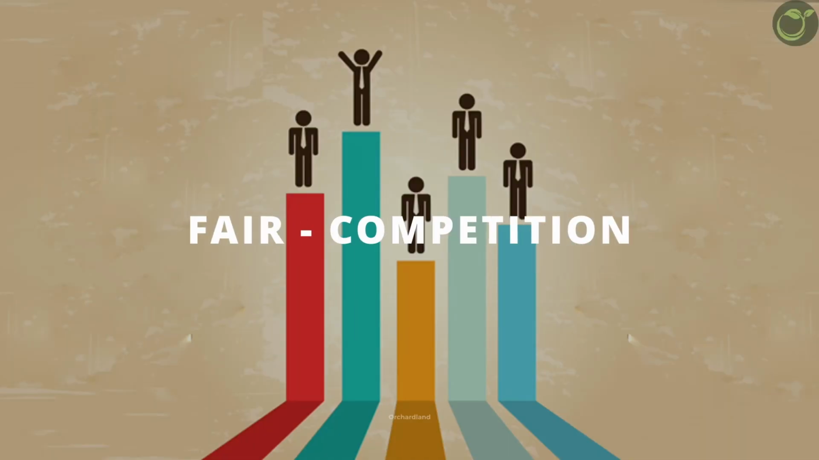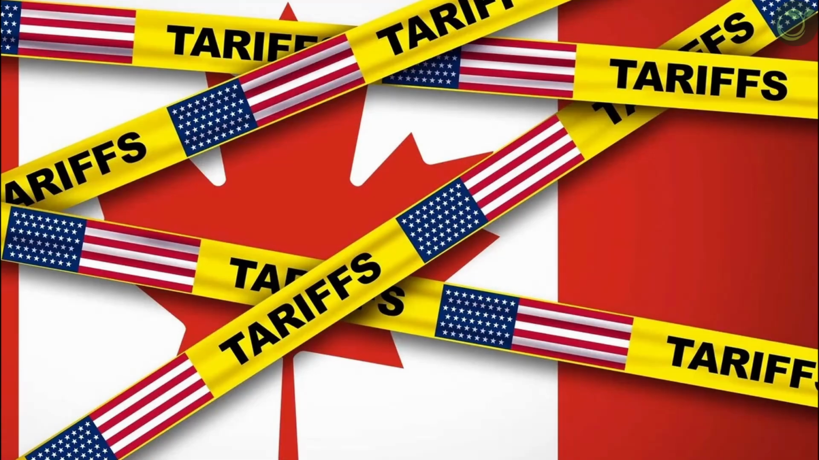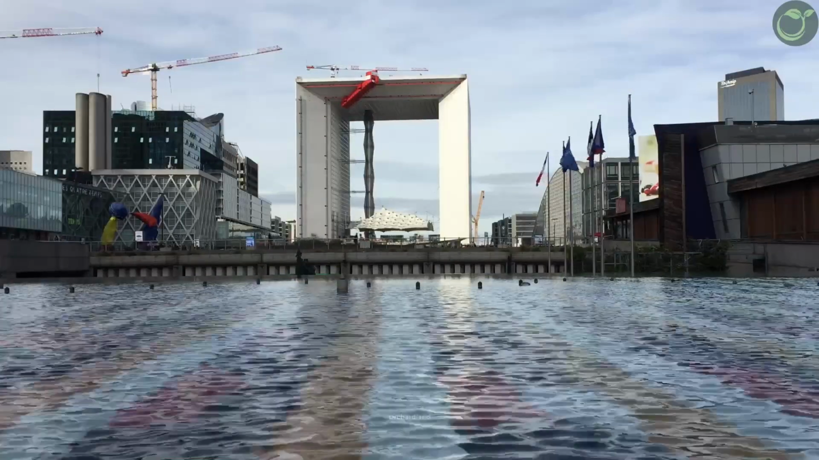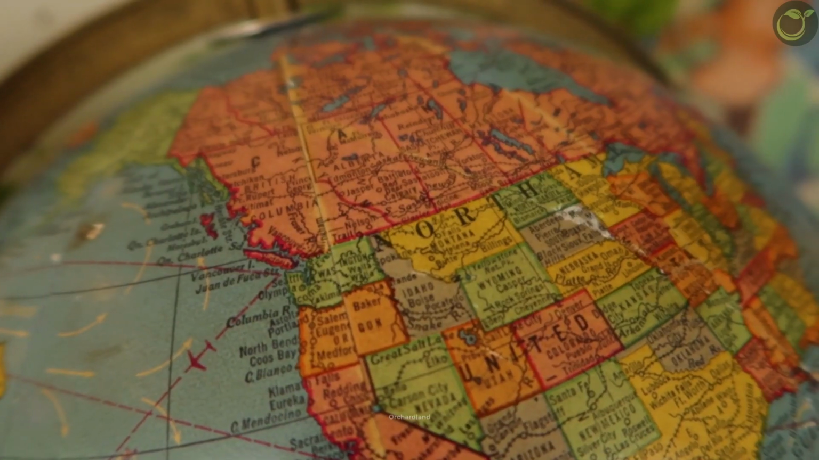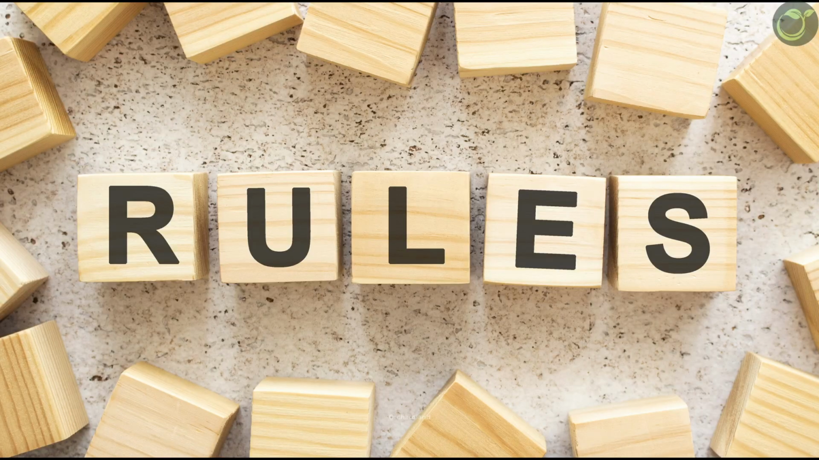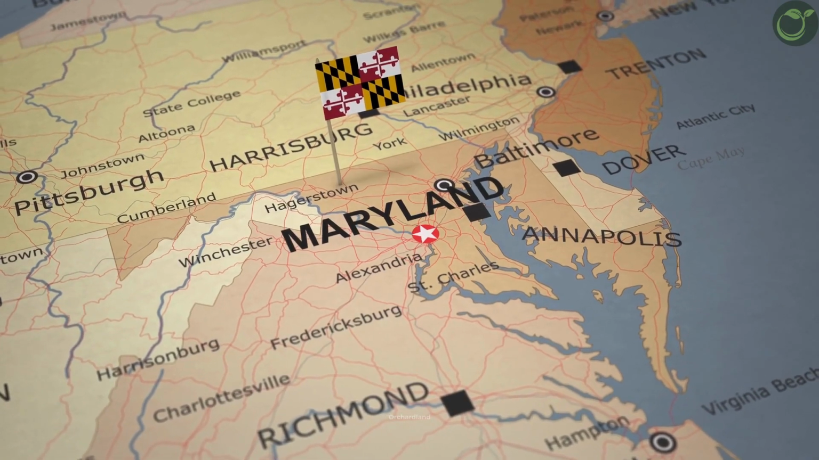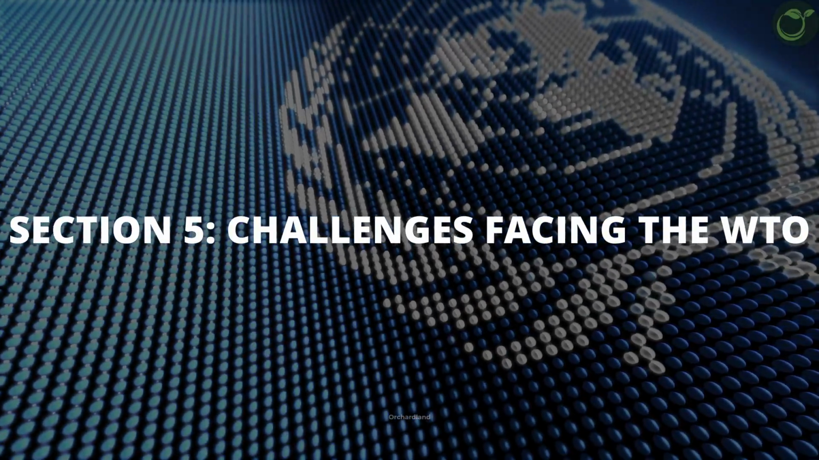Fair competition. Subsidies, dumping, and excessive tariffs are regulated. This keeps the global marketplace fair. And here's the twist. If a country refuses to follow the rules, the WTO can allow the other country to impose retaliatory tariffs. Challenges for the WTO.